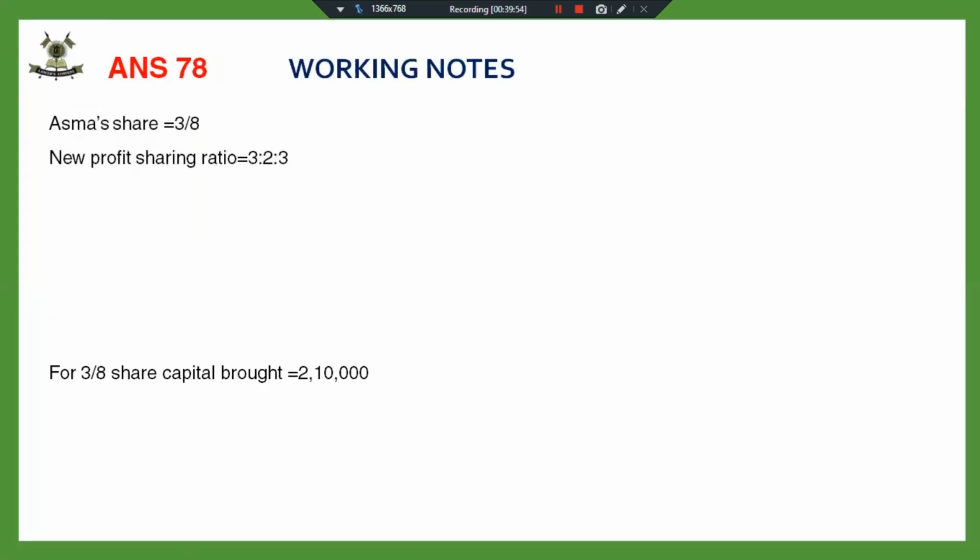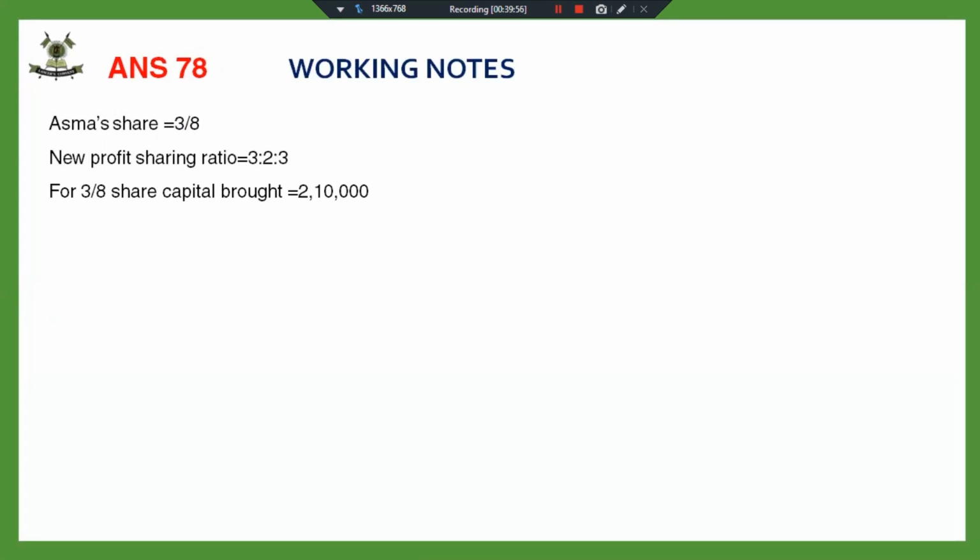Fine. So new profit sharing ratio is given for 3/8 share. Capital brought is 2 lakh 80,000. New partner's share is 3/8. So what will be the total capital of the firm? Now I want you to calculate the sacrificing ratio and calculate the capital in new profit sharing ratio. Yes, capital of the firm will be 8/3 of 2,10,000.